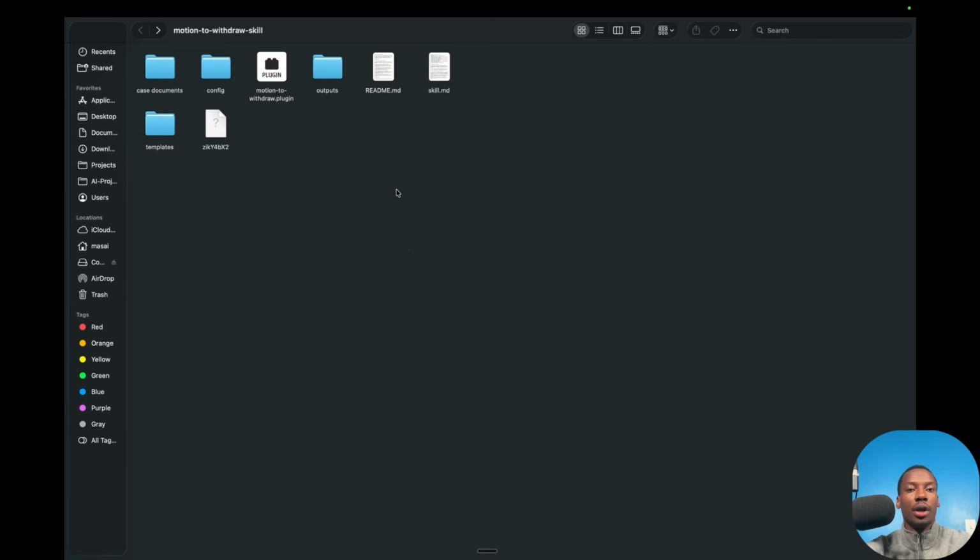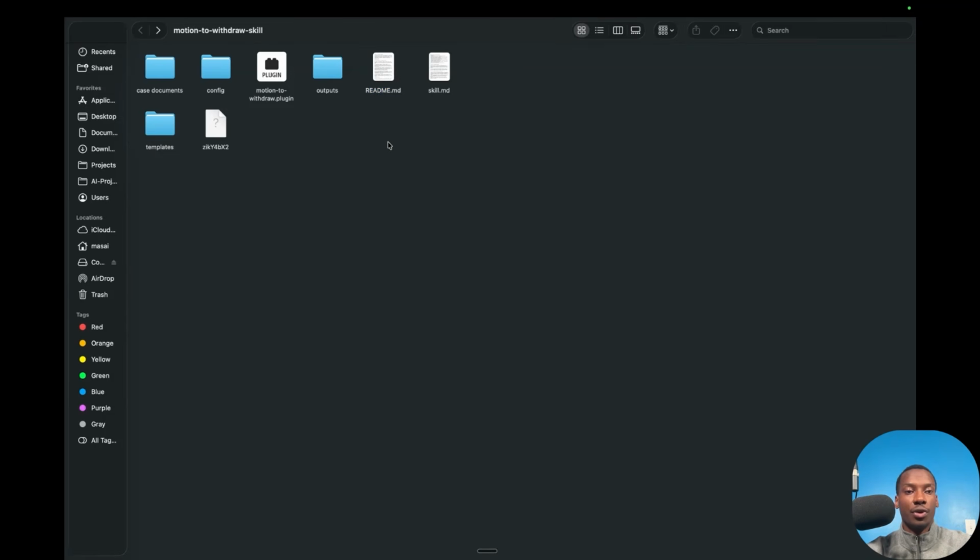And this is basically what a plugin folder will look like. We'll just have the skill.md file here, which is the markdown file, which is the text document that tells Cowork exactly how to use the plugin. We have a README, which is just for any users that want to read this and figure out what this plugin actually does. We have that here. We'll have some different templates in here as well. If we want Claude Cowork to actually reference different templates of how we've done things in the past, we have all that stuff in here.